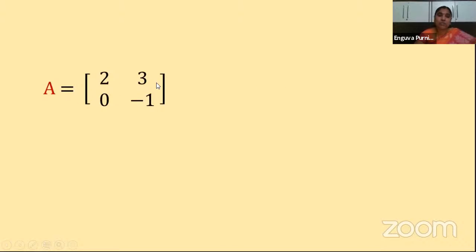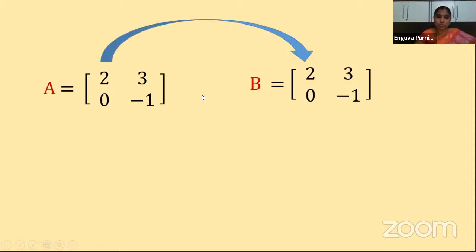Let A be equal to 2, 3, 0, minus 1. Let us take another matrix B equal to 2, 3, 0, minus 1. Okay. So let us first compare. Let us see first of all what is the order of these two matrices. Yes, they are of 2 by 2. It is a 2 by 2 matrix. It is a 2 by 2 matrix. Clear? So let us compare the elements also.